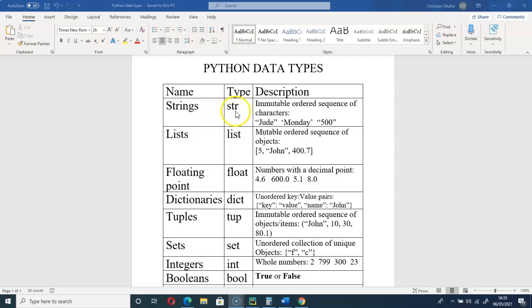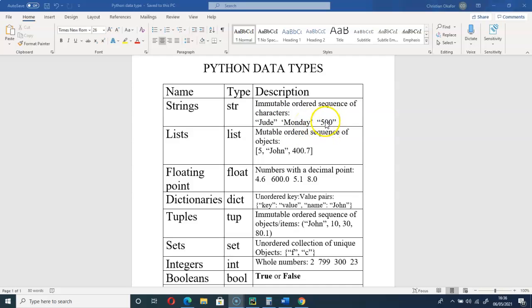So strings are immutable ordered sequences of characters. Immutable in the sense that when you declare a string, you cannot update it after you have declared it. We represent strings with double quotes, as you can see here, or with single quotes.